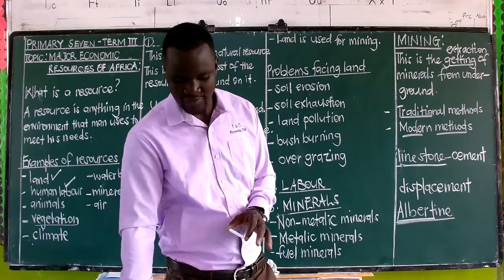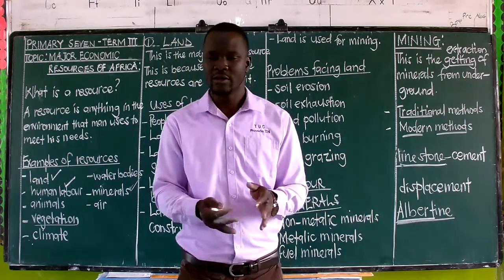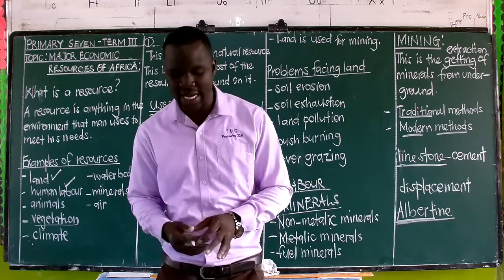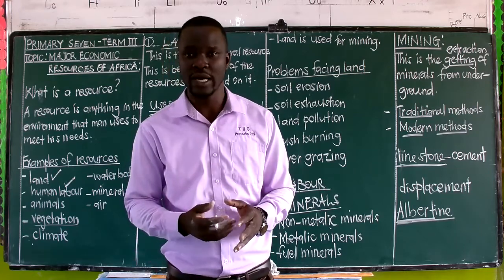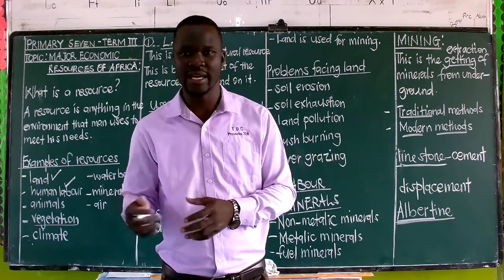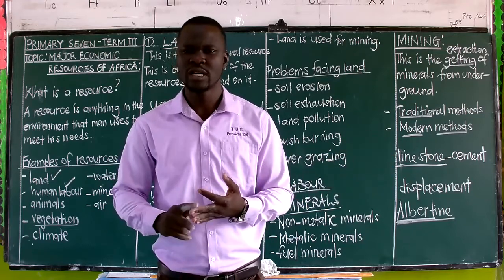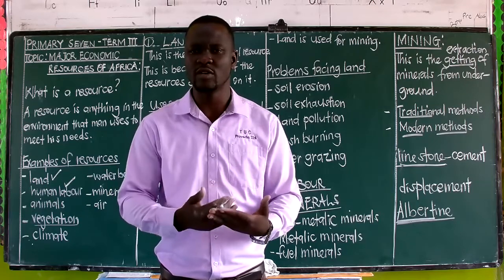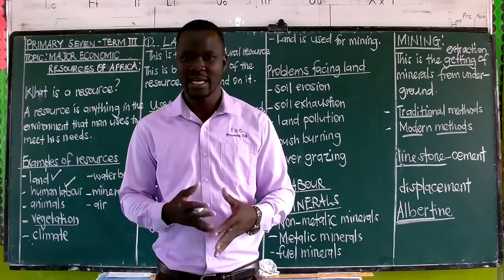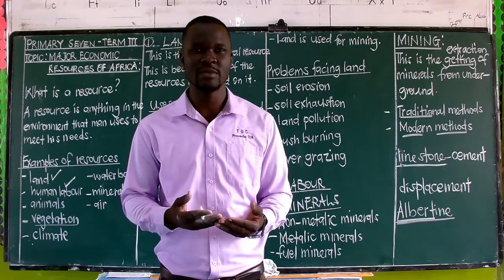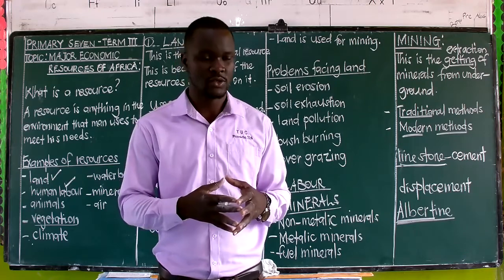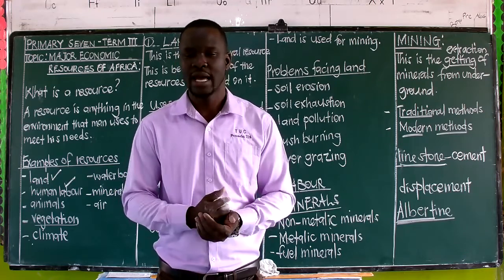The first, of course, we have talked about people can die when these mines collapse. Then the other one we are saying there is poor transport network. That is when it comes to transporting the mineral mined to other areas. Number 3, we talk about the low quality of the minerals mined. Sometimes you'll find that the minerals mined are of poor quality, which means they cannot bring good money to those people, and this becomes a problem.